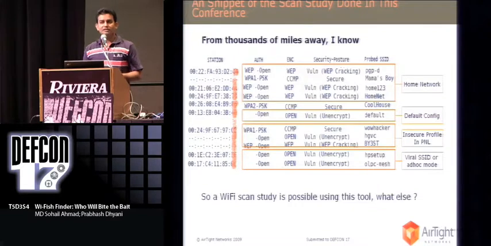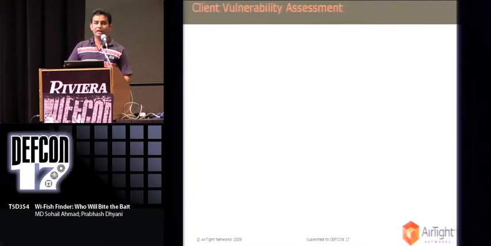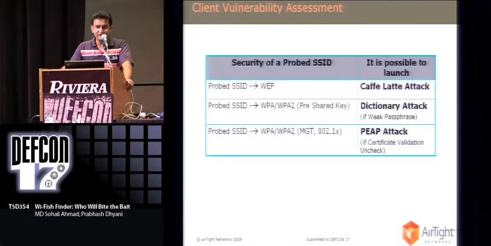But what else? Can we leverage this tool for something else? And the answer is yes, why not? How about doing a client security assessment or vulnerability assessment? The reason is that there are attacks which are known to work against clients which are configured to connect to security-enabled Wi-Fi networks only. For example, if your client is configured to connect to, let's say, a WEP encrypted network, then one can try the Caffe-Latte attack and hack that client.